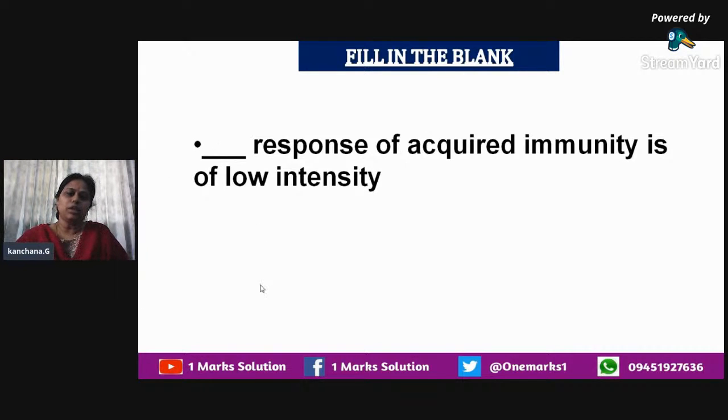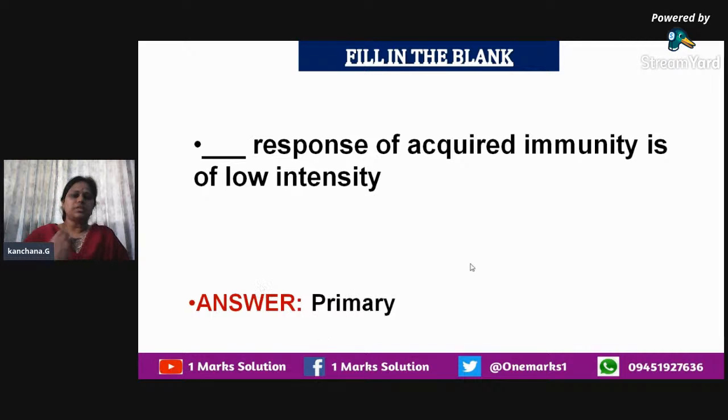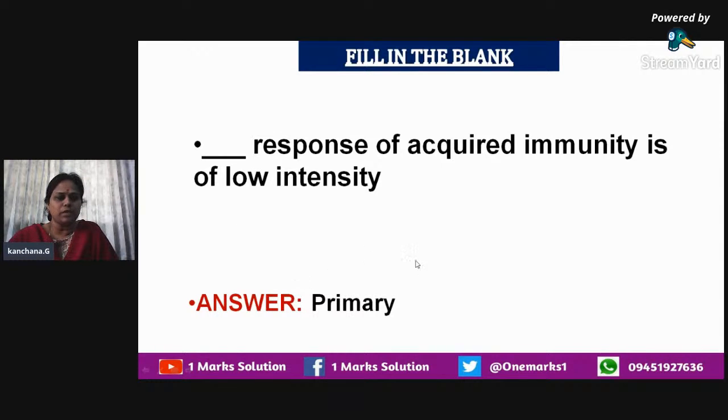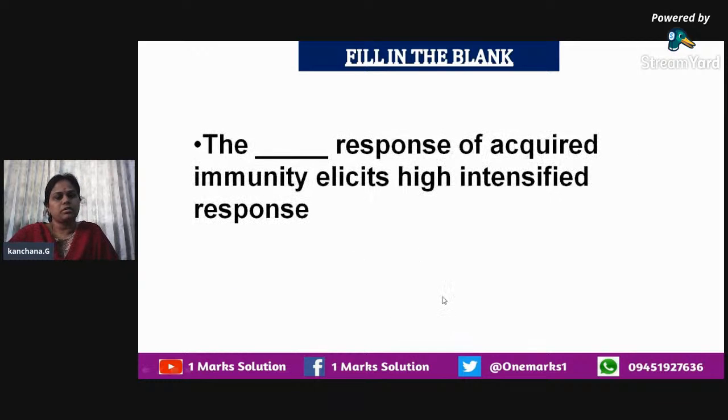The low intensity is in the primary response. The first time a person faces a particular pathogenic agent, the intensity elicited by our acquired immunity will be low. That is called the primary response.